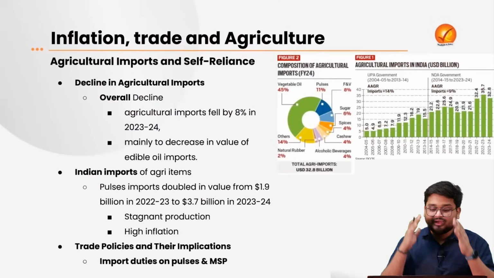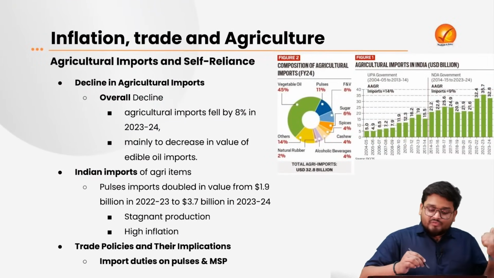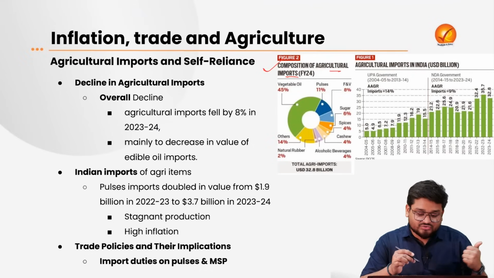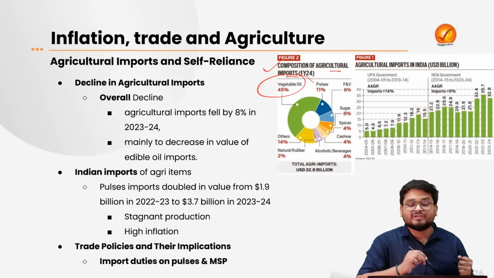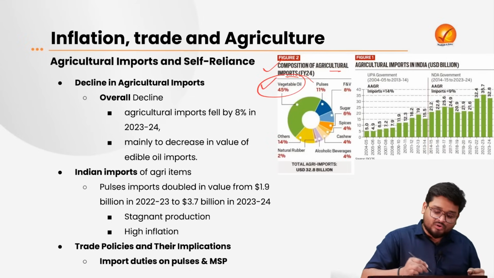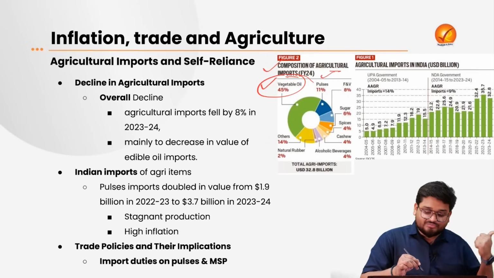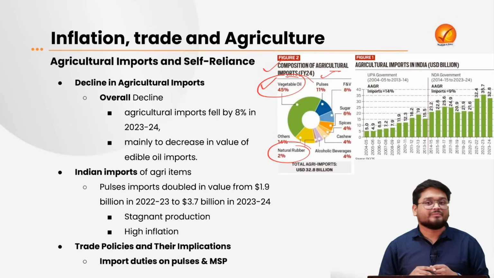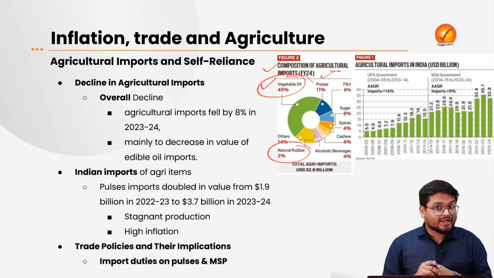Now here we'll be looking at the overall details of the same. When we have a look at the composition of the overall agricultural imports, we see that almost 45% of our imports is due to the import of vegetable oil, right? Then it is followed by pulses, and various other items such as sugar, spices, cashews, and so on. We even find that natural rubber is a major imported good in India.